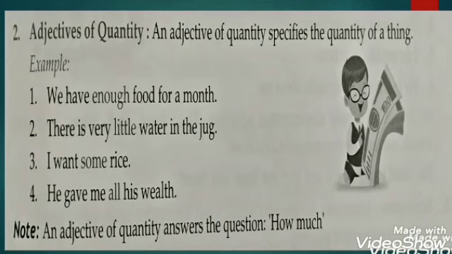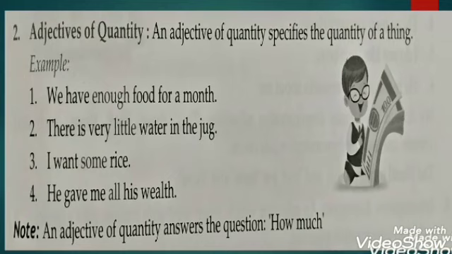Next we have adjectives of quantity. An adjective of quantity specifies the quantity of a thing. Out of 4 examples, I have taken 1 example to explain to you. There is very little water in the jug. You can see that the word little is describing that we have little what? Water. Now, little will be your adjective and it is describing water in the jug.